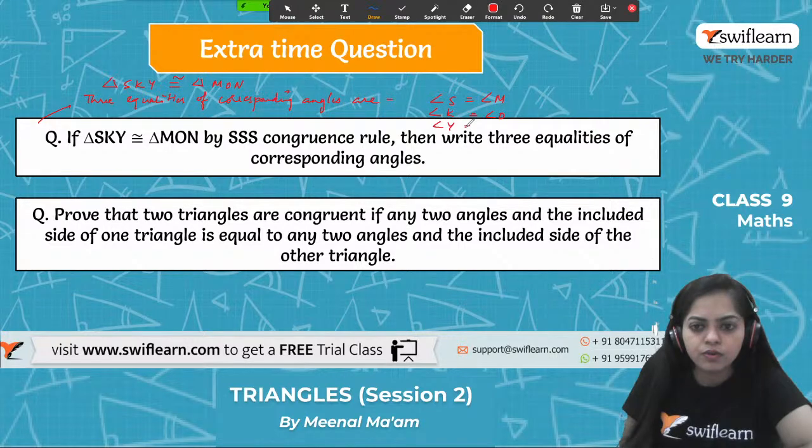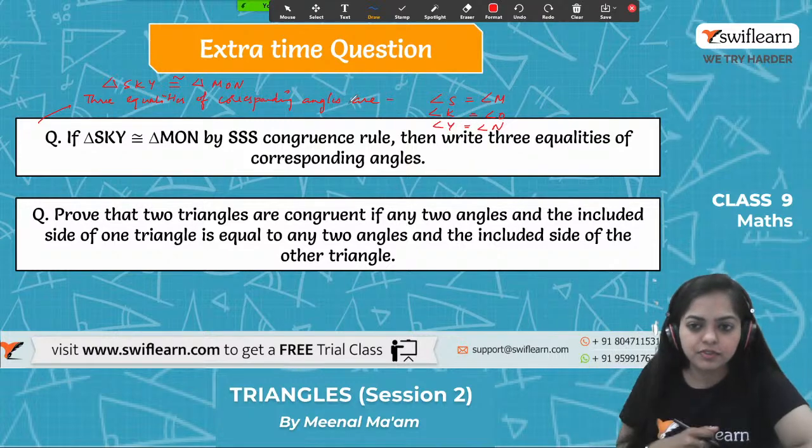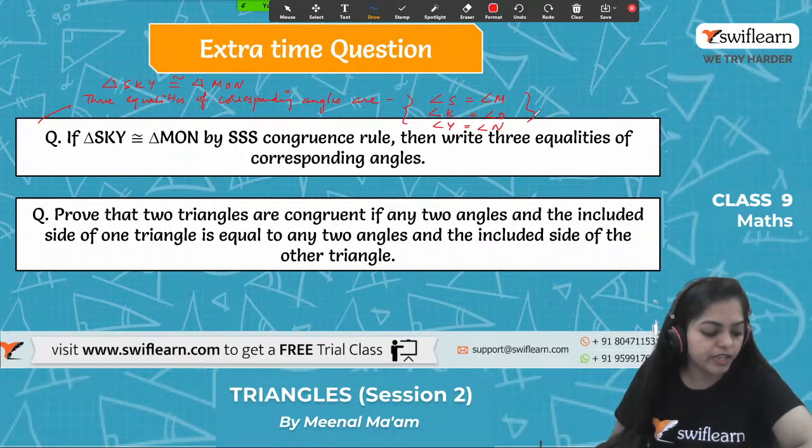When two triangles are congruent, then we can say that corresponding angles are also equal. These are the three corresponding angles. Got it? So this is the answer for the first question.